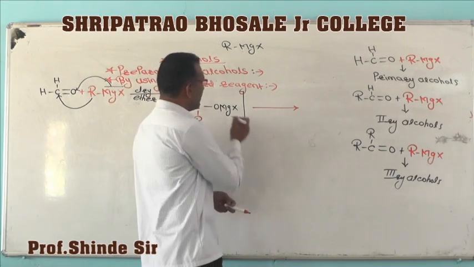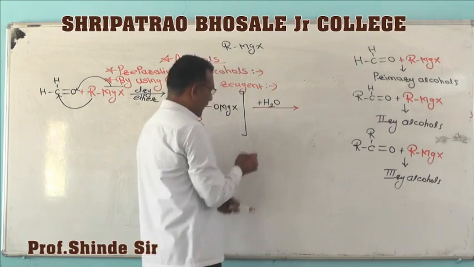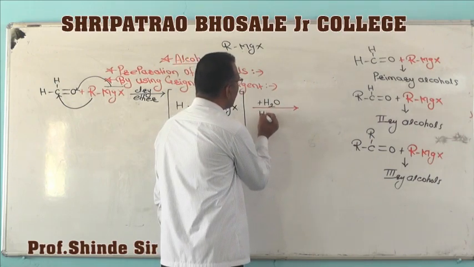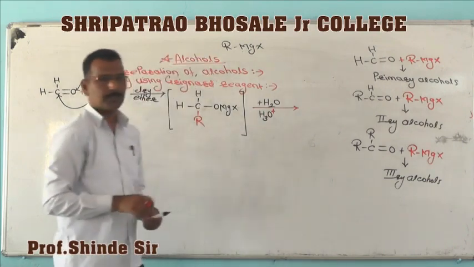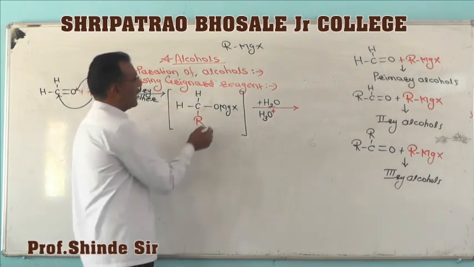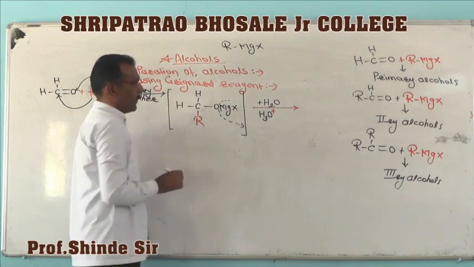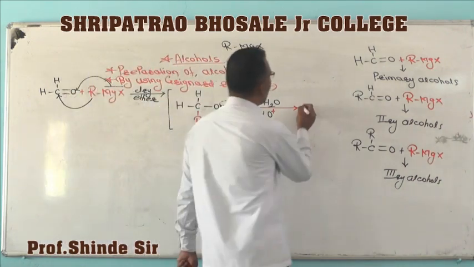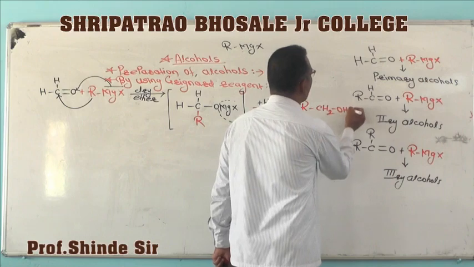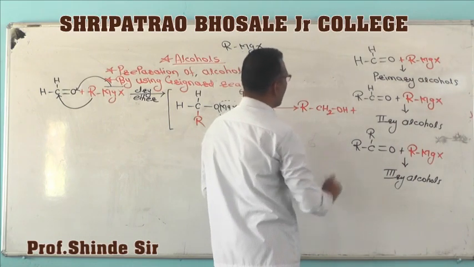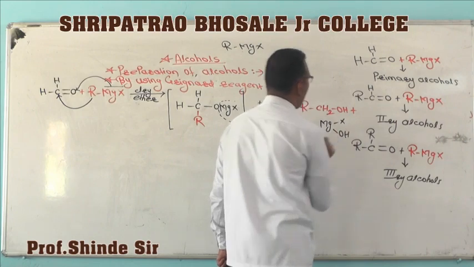Water molecule is added, and the hydronium ion H3O plus brings about hydrolysis. The MgX is replaced by H, and the primary alcohol is formed, plus the byproduct magnesium hydroxy halide.